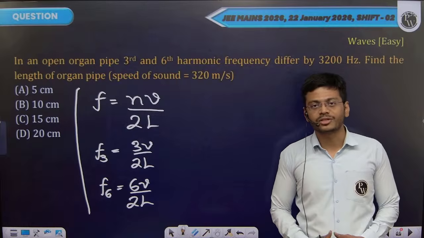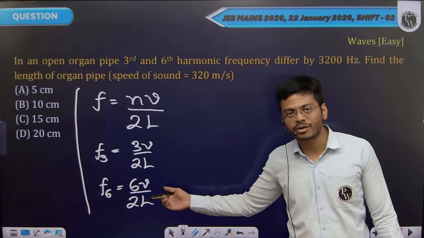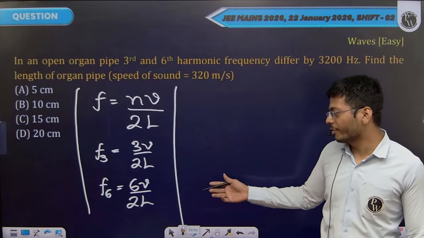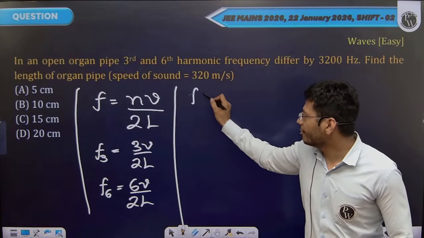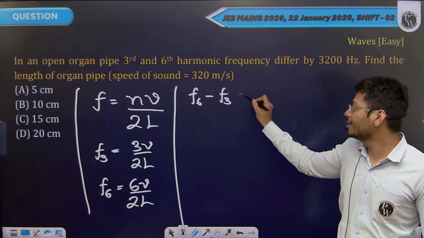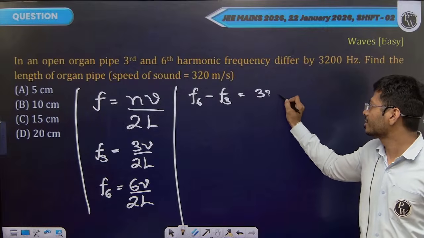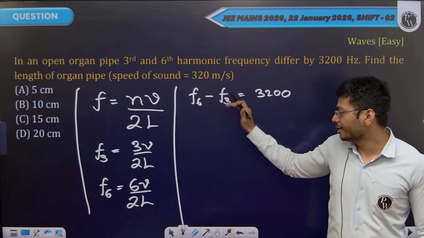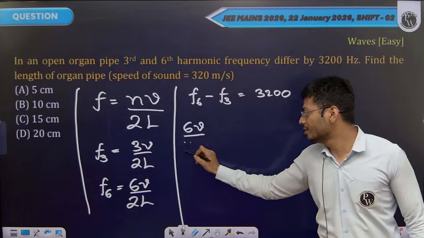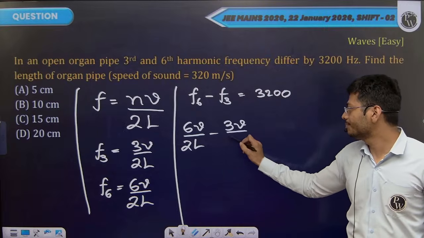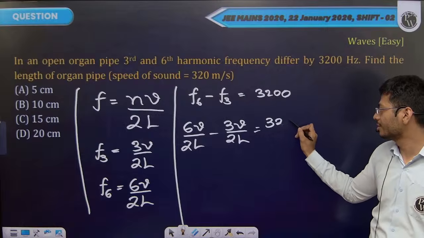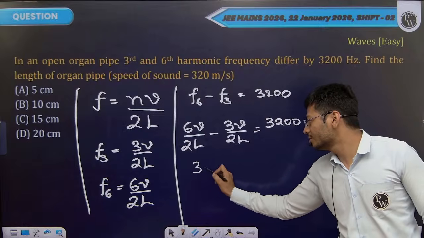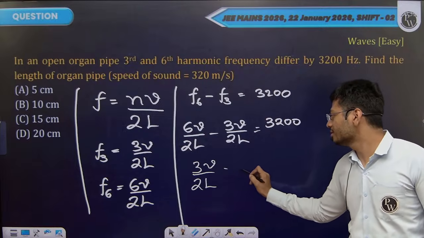They have given the difference of these two harmonics. Obviously, the sixth harmonic will be higher than the third harmonic, as the sixth harmonic pitch will be higher. This difference, 6th minus 3rd, is 3200 Hz as per the question. Substitute these two in here. 6th harmonic will be 6V by 2L, 3rd harmonic will be 3V by 2L, and this is equal to 3200. 6V by 2L minus 3V by 2L will then be 3V by 2L again. This is 3200 Hz.